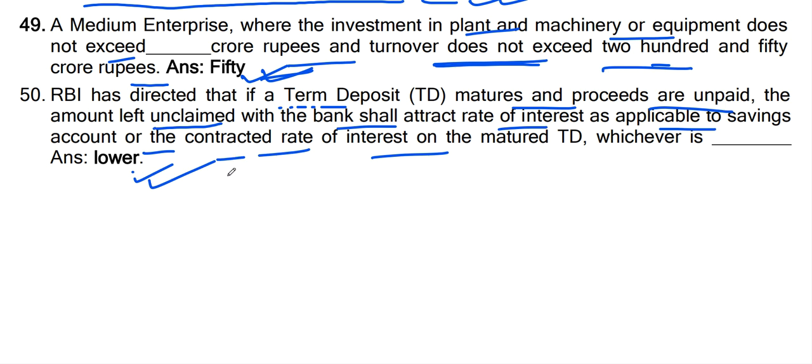So in the present scenario, the savings account interest will be paid, because TD rates are, as of now, higher than SB rates.